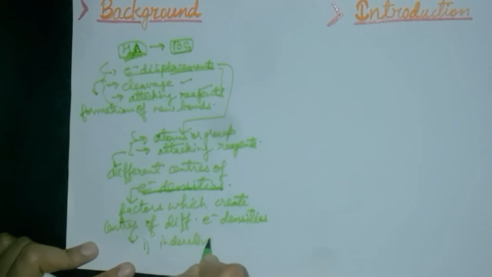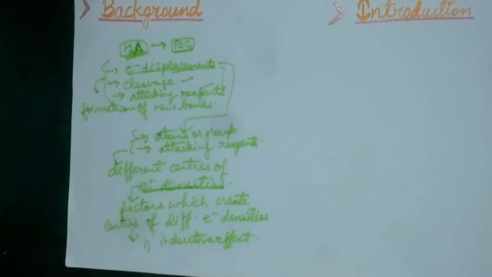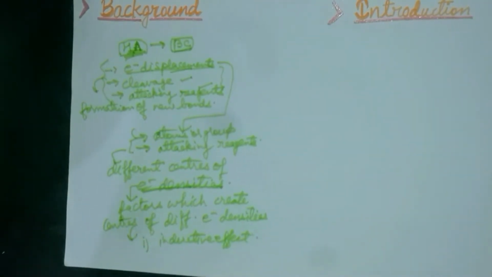There are other factors also, you must have read, but here we are discussing inductive effect.